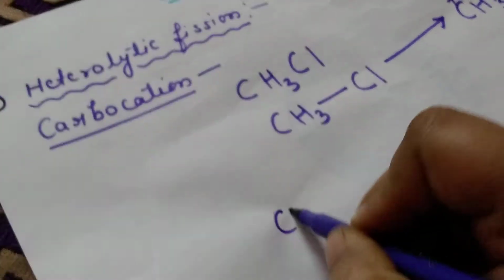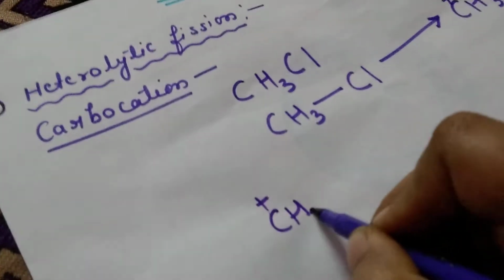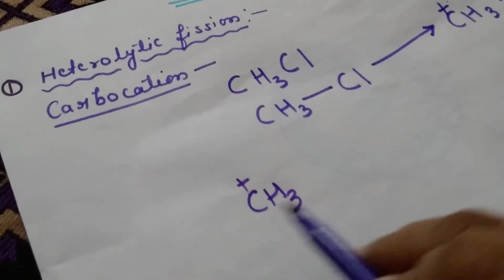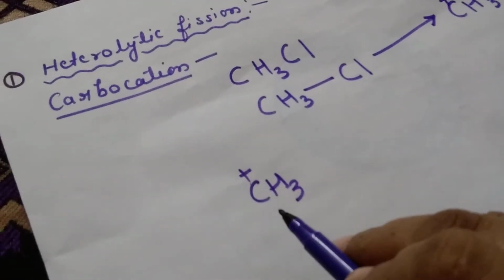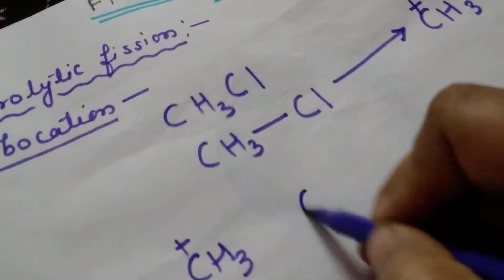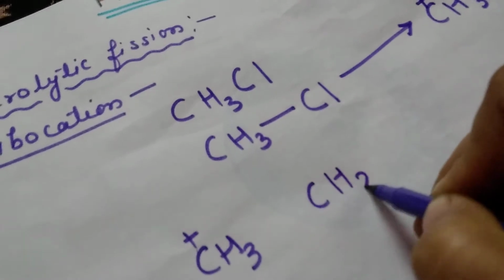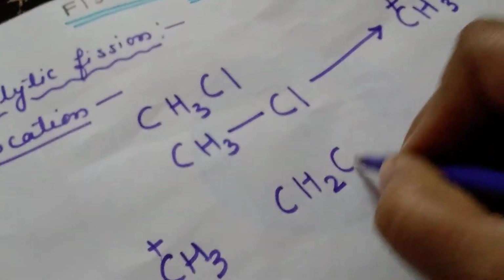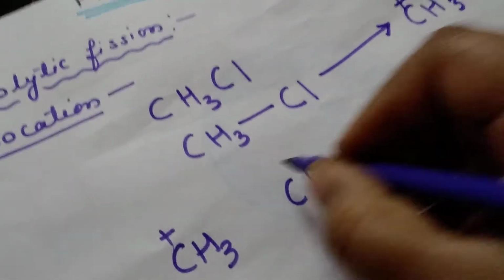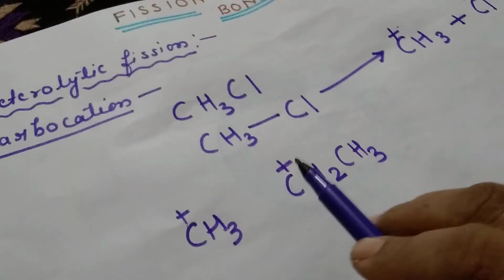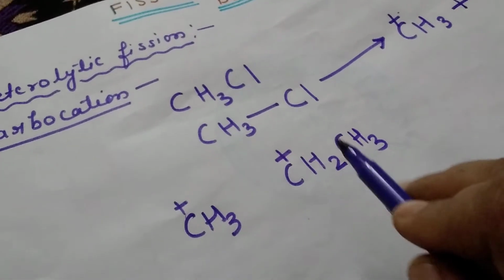Suppose this is CH3. You know very well that CH3 is methyl, but when it is CH3 with positive charge, this is your methyl cation. Now the second one I am writing here, in place of one H, if another group CH3 is present, this is your ethyl cation and this is your primary carbocation, because this positively charged C is attached to 1 C.